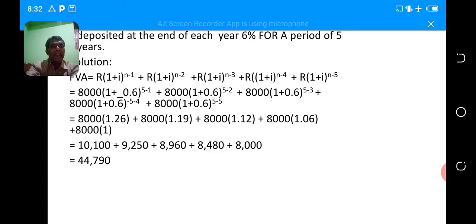Don't take 0, we can take 1. So we can simplify it.